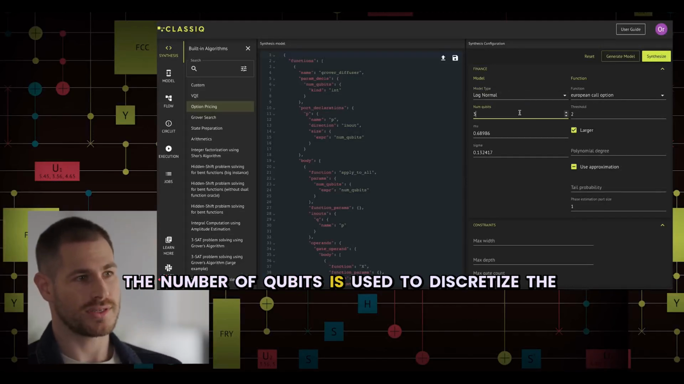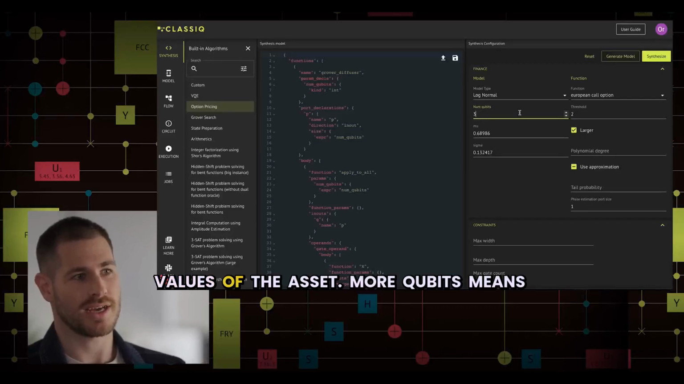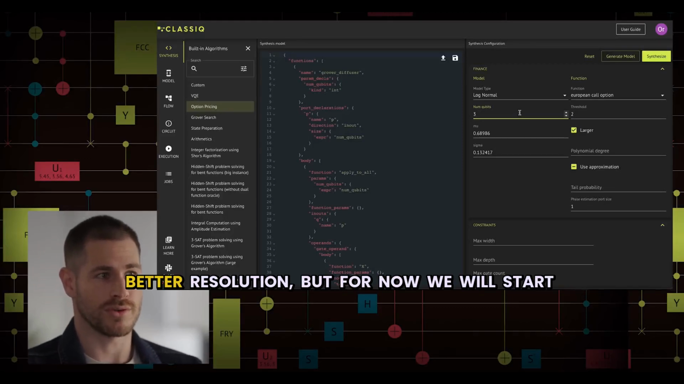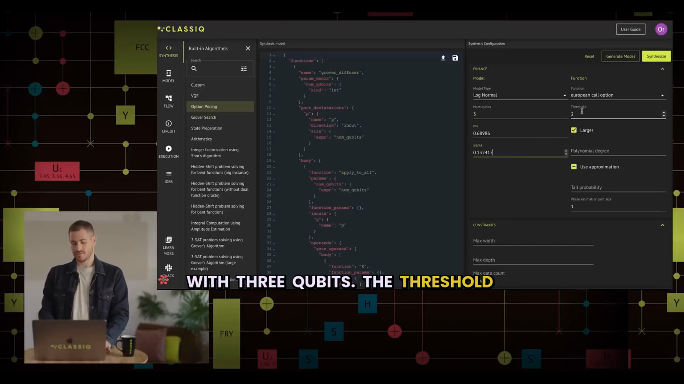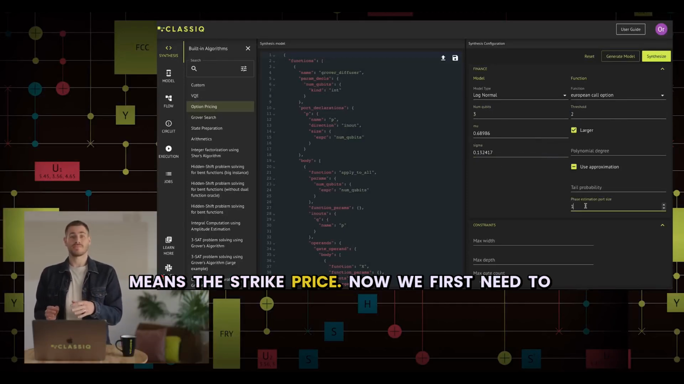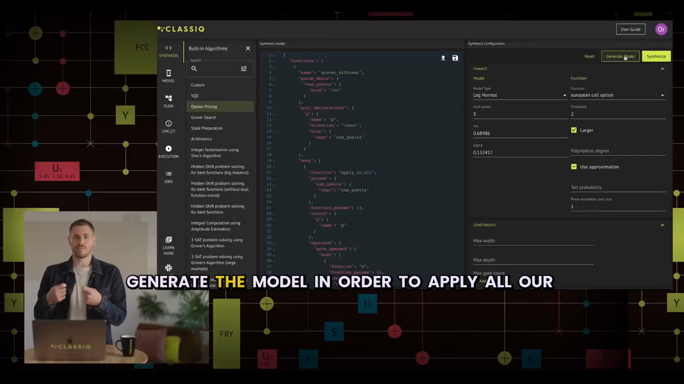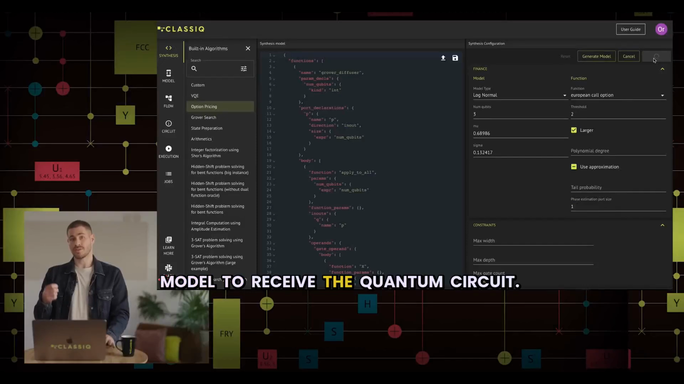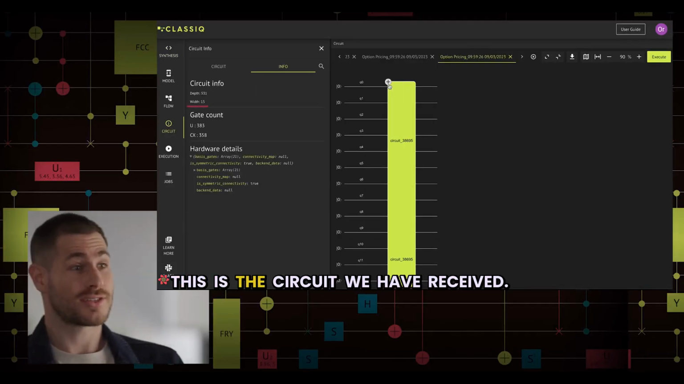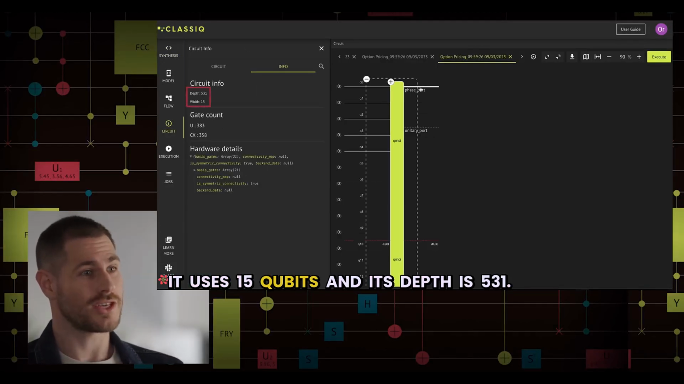The number of qubits is used to discretize the values of the asset. More qubits means better resolution, but for now we will start with 3 qubits. The threshold means the strike price. Now we first need to generate the model in order to apply all our changes, and then we synthesize our model to receive the quantum circuit. This is the circuit we have received. It uses 15 qubits and its depth is 531.